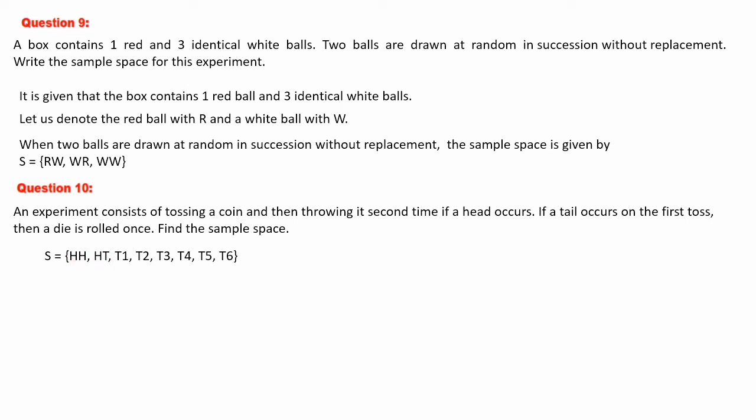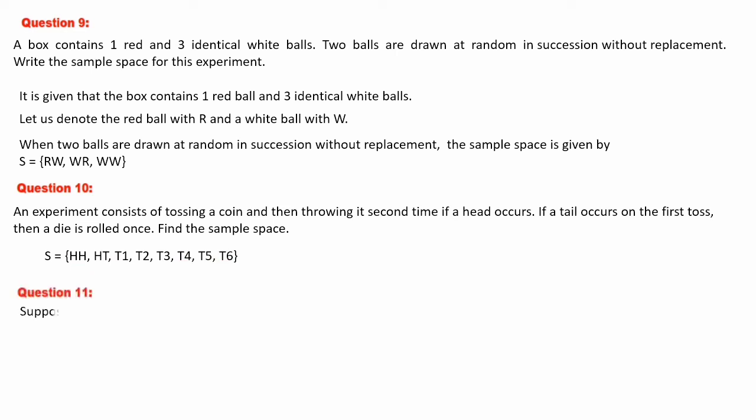Then in the first toss, if you are getting the tail, then you will roll the die. That means the die is having 6 faces. So the possible outcomes are T1, T2, T3, T4, T5 and T6. Tossing a coin, you are getting the tail, then from the die you may get 1, then tail, and from the die you may get 2, tail, from the die you may get 3, and so on, and it comes as tail and you will end up with a 6. So this is the sample space.